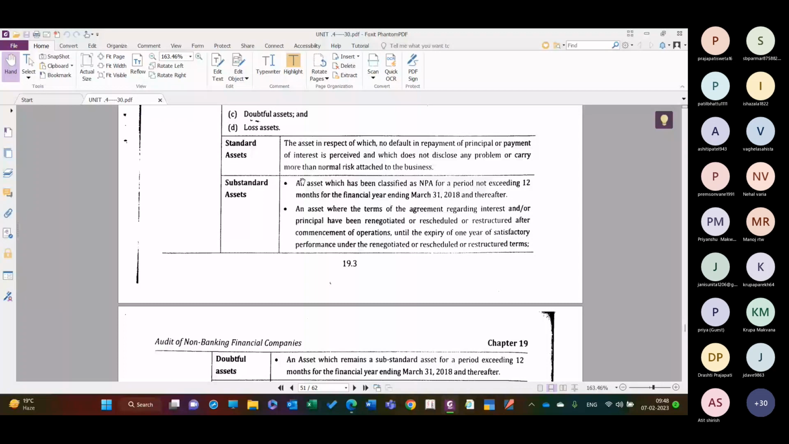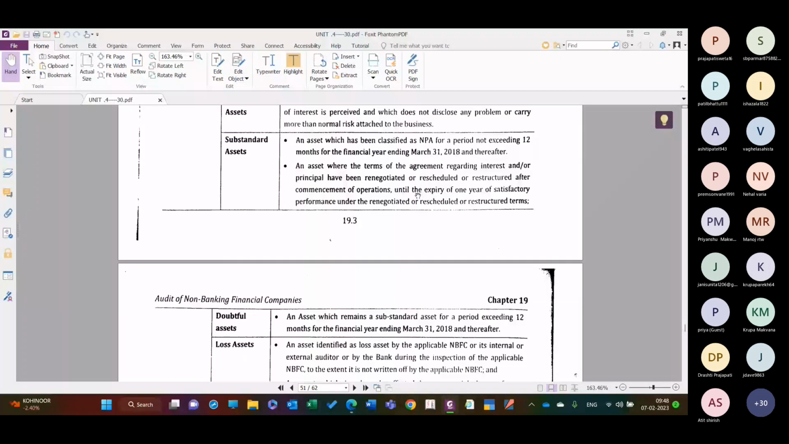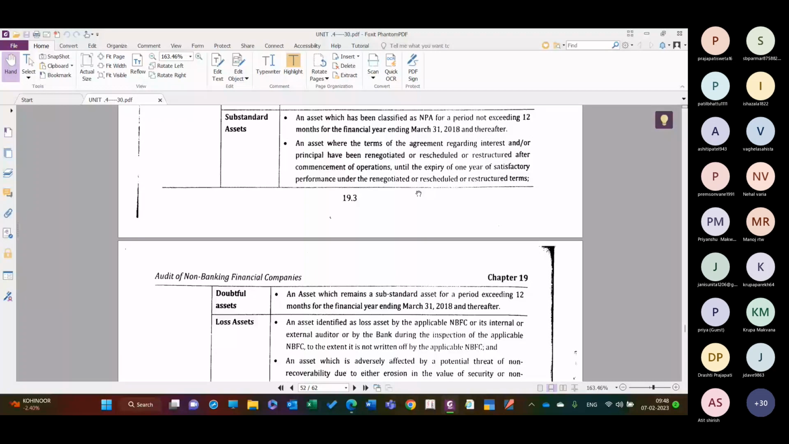तो उसको भी आप सब स्टैंडर्ड बोल सकते हो, मीन्स किसी ने डिफॉल्ट किया था और that particular advances has been classified as an NPA, but then it becomes recoverable and it comes out of the category of an NPA. And assets where the terms of agreement regarding the interest and or the principal have been renegotiated or rescheduled, restructured after the commencement of operation until the expiry of 1 year of satisfactory performance under the renegotiated or rescheduled or restructured terms.